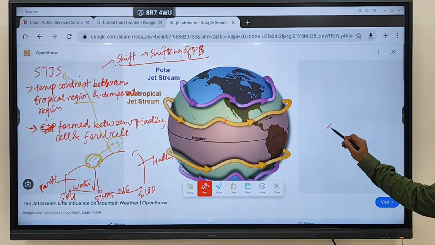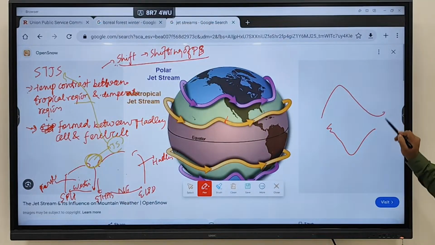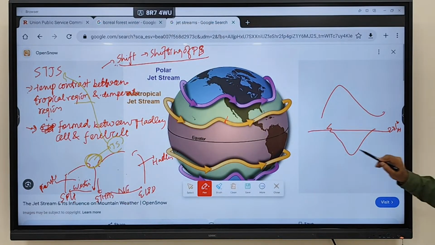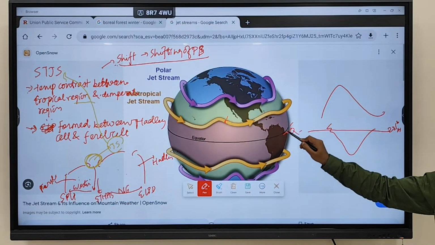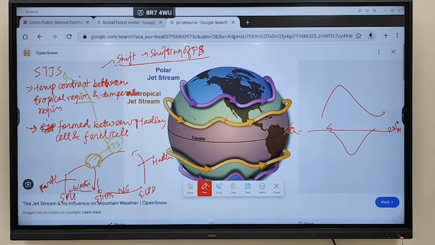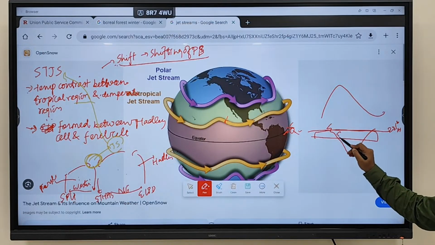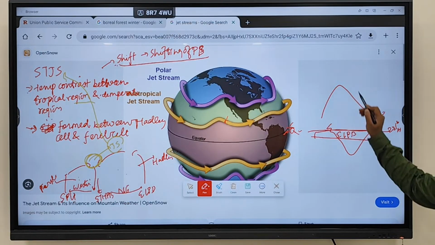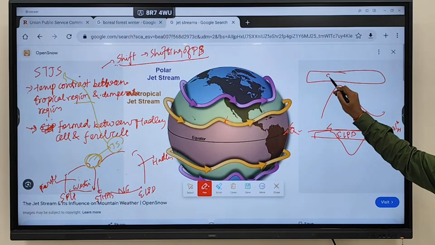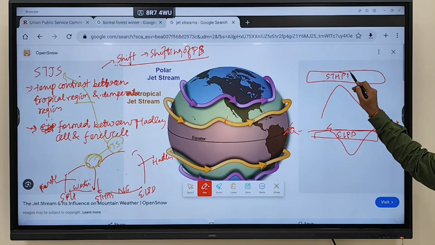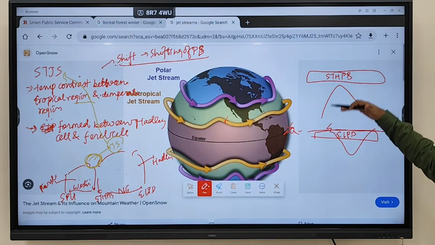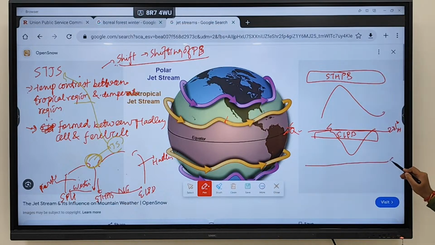Let's say this is India, and we discussed this is 23.5. Let's say the sun position is over here. Clear? Now when the sun position is over here, what will happen? The equatorial low pressure belt is going to be formed here, and the subtropical high pressure belt is going to shift upward. This is at the equator. Clear?